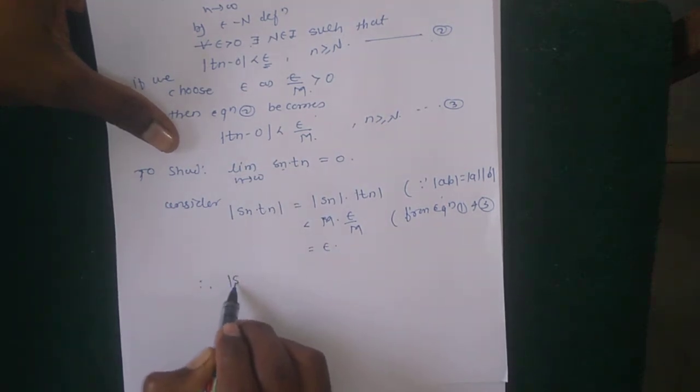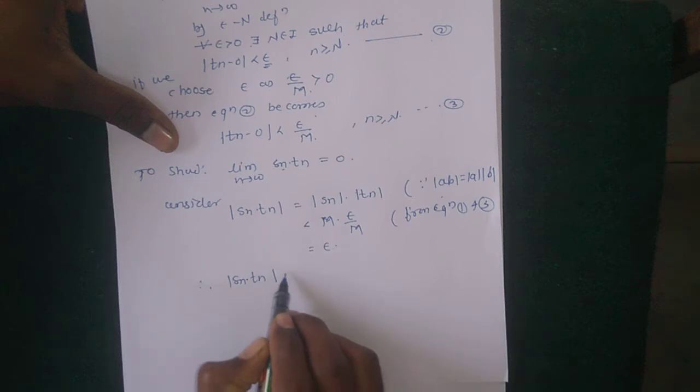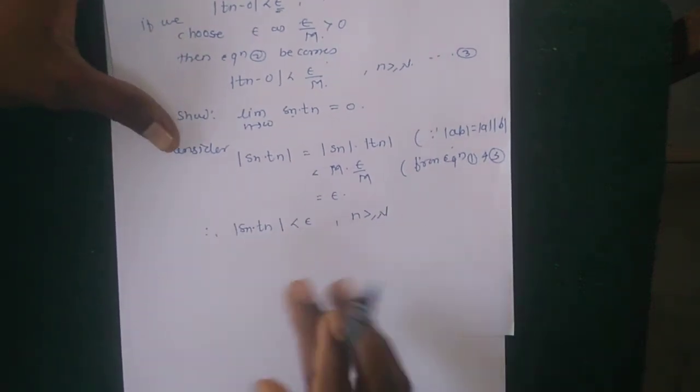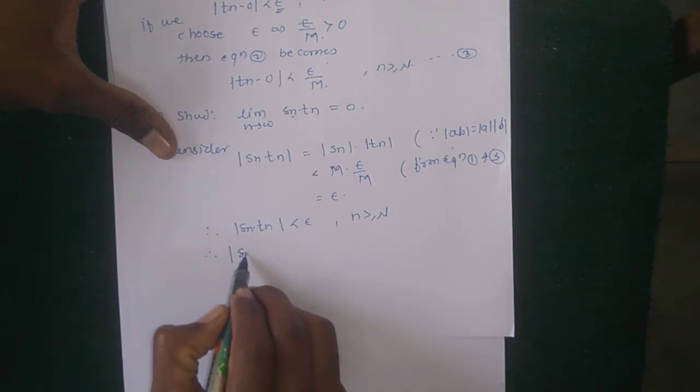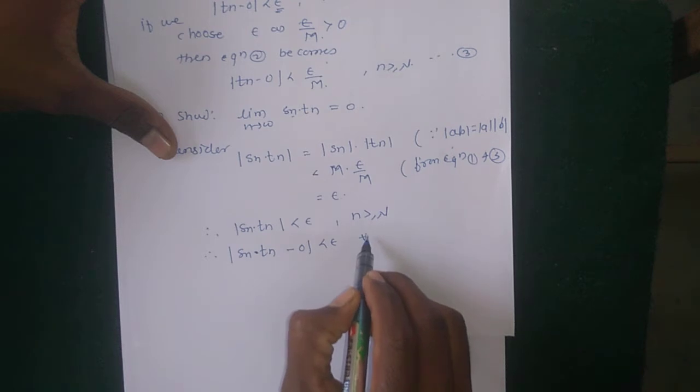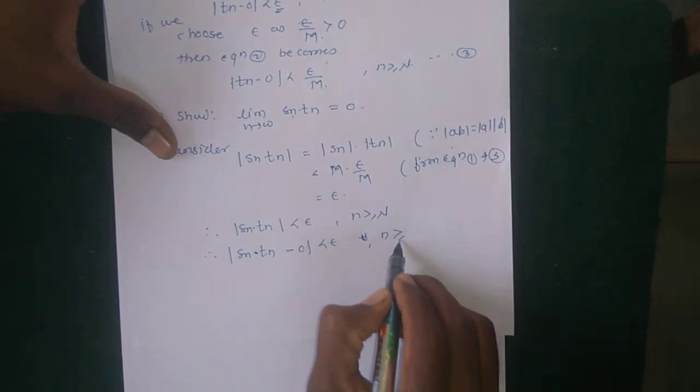Therefore |Sn Tn| is strictly less than epsilon whenever n is greater or equal to N, and this can be written as |Sn Tn minus 0| is less than epsilon whenever n is greater or equal to N.